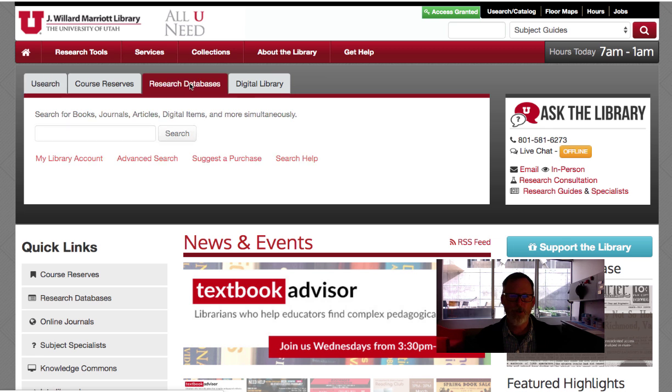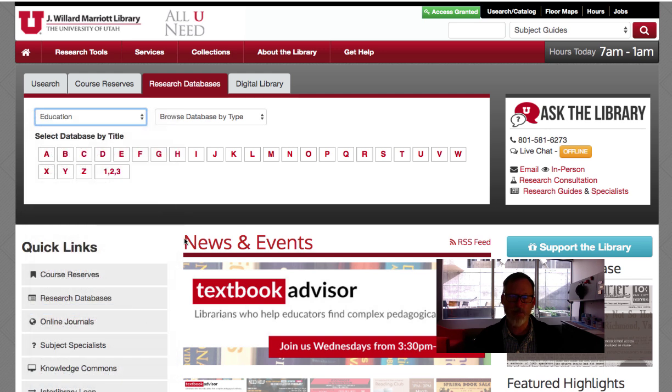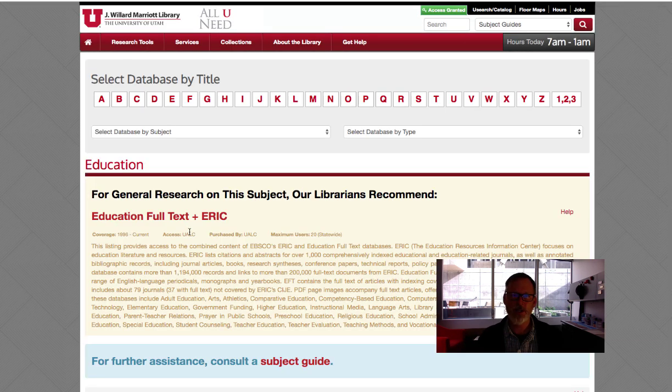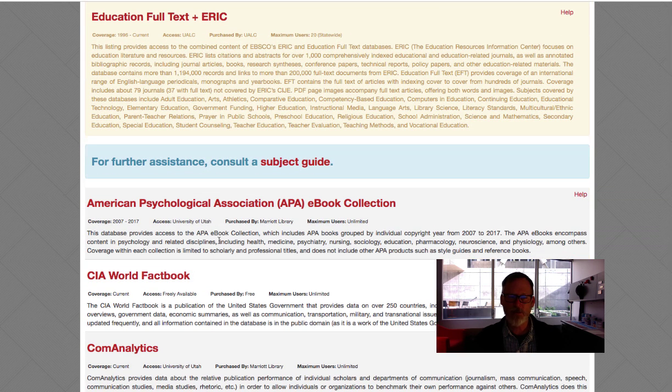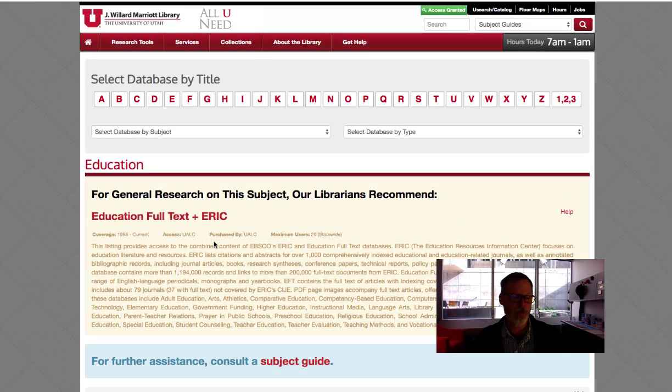First one, if you go to research databases, if you go by subject, you can go to education and see all the education-related databases. A lot of education is contextualized by the policymakers, so the people who create budgets for educators. So they have to provide a lot of evidence that they're being successful. So this is a great place to go. There's a bunch of things to look at in education, but the best one, according to the education librarian, is this one right up at the top, and I totally agree.